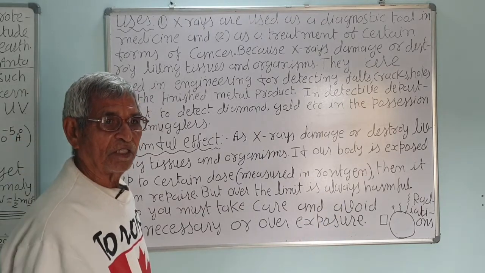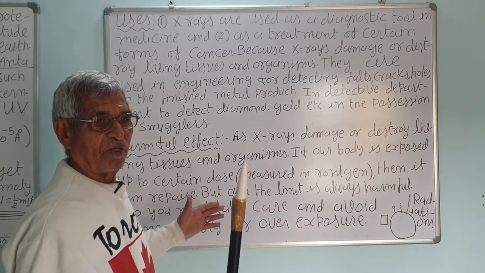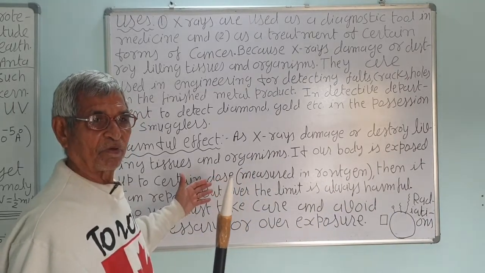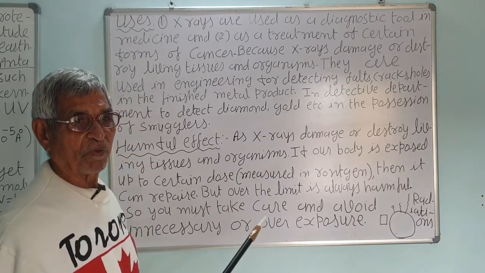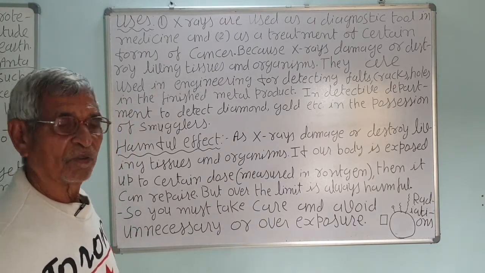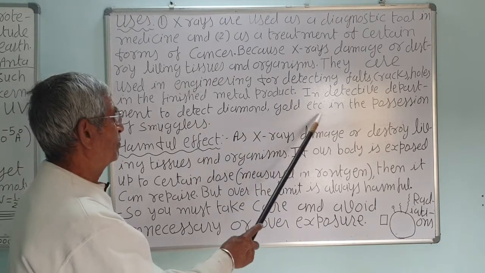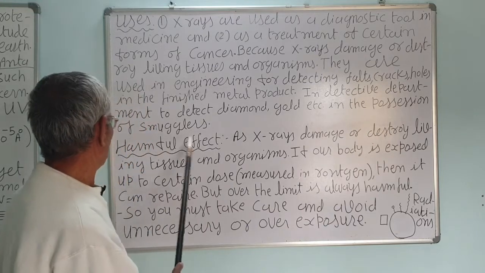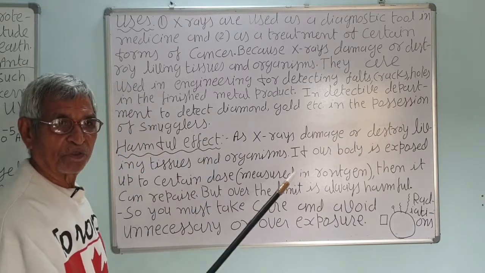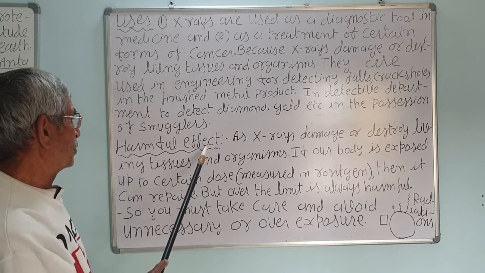When he passes, the X-ray comes from the right side, the photographic plate is kept on the left side. If he is carrying diamonds or gold, the X-rays won't pass through them, so that will be seen on the photographic plate. He will be taken under the task also. It is an offense.